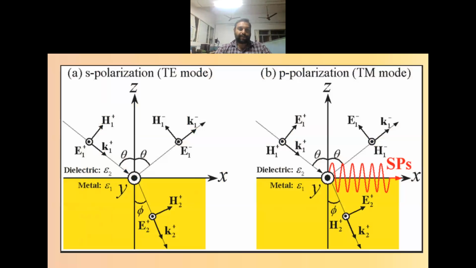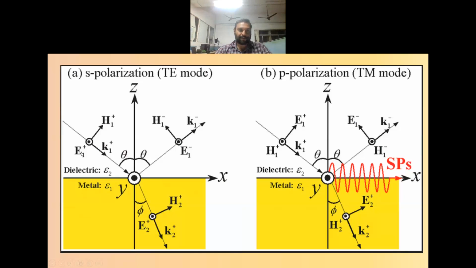As we can see, the left side is the TE polarization, and the right side is the TM polarization. Here the x-axis is outward from the screen, and the z-axis is upward.